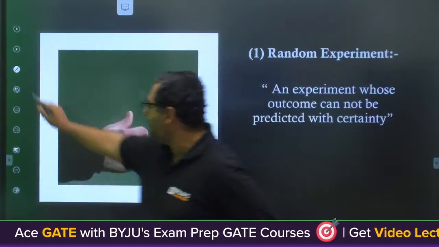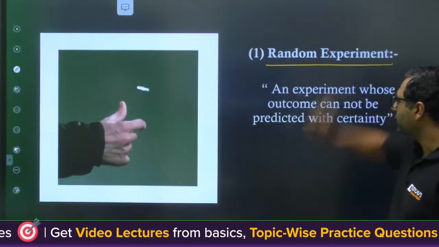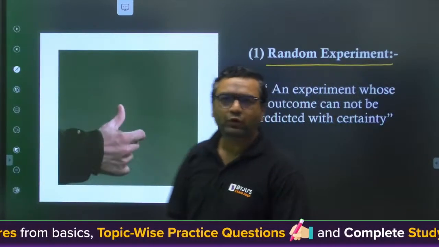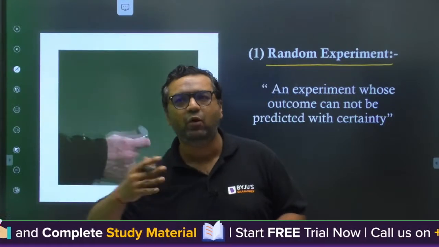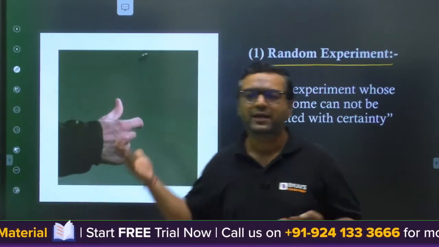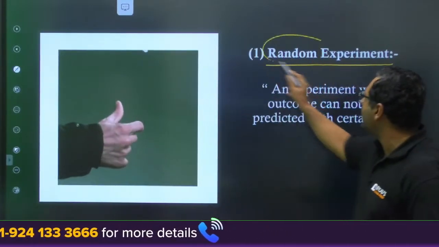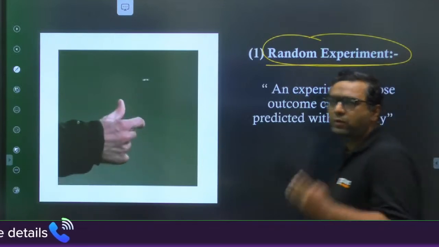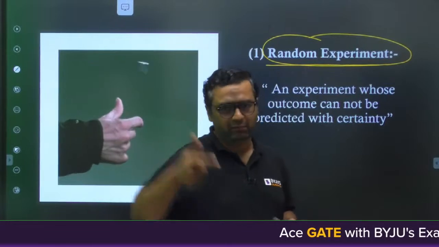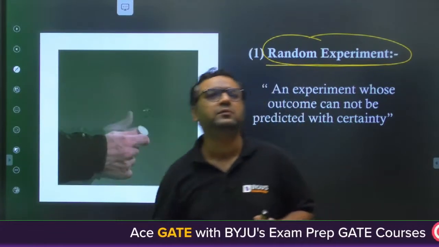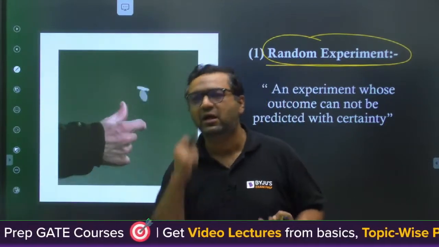When we started, I already told you something related to random experiment. What is a random experiment? This is for mechanical, for civil, for EC, for EE, all the branches. Mathematics is common. Random variable is there for civil as well. So my dear, when we are talking about the random experiment, this is something which will not have a predictable outcome. Like if I am going to toss a coin, you know that either head can come or tail can come. But you cannot say with certainty that head will come all the times.